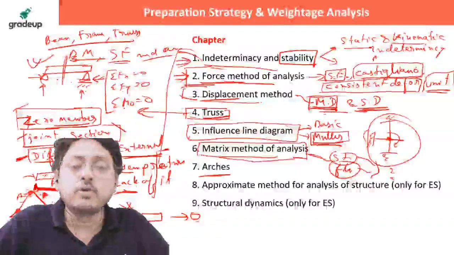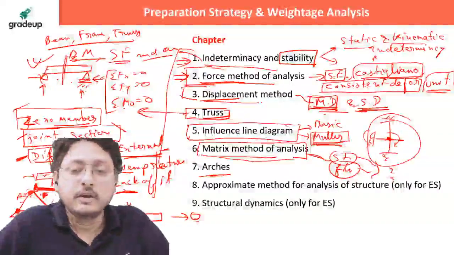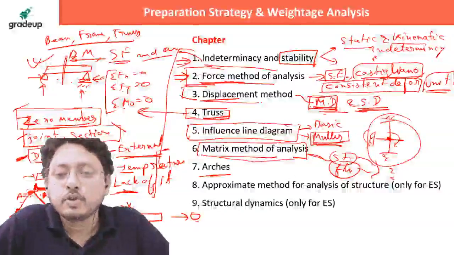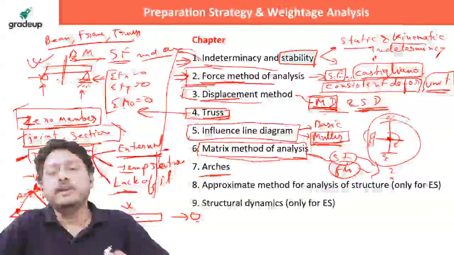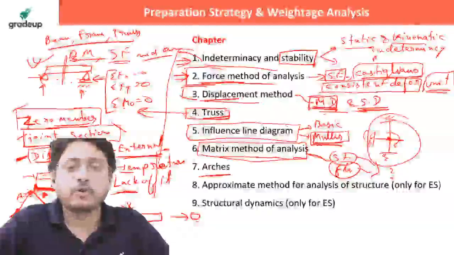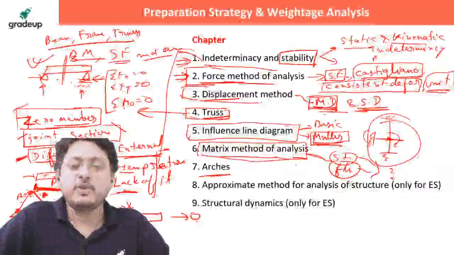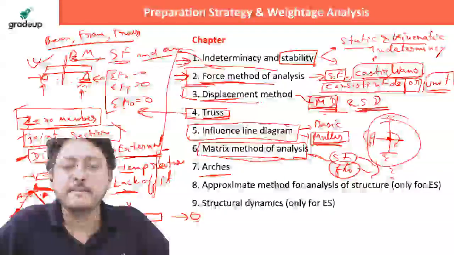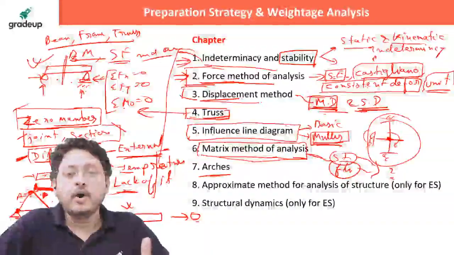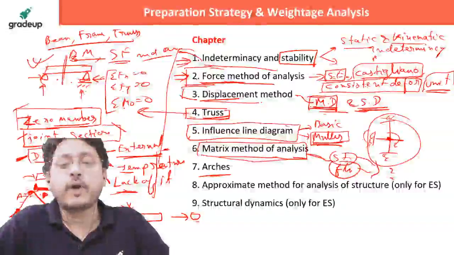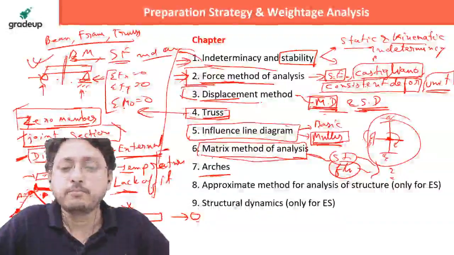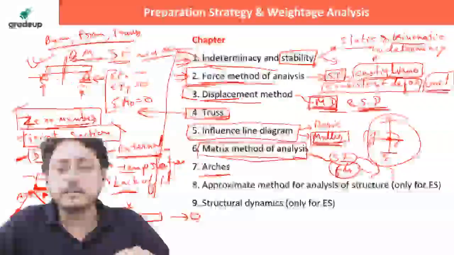So you need to know how to develop that 2x2 matrix for GATE and ES problems in general. So in the matrix method, you do not have to see very long and lengthy problems. If you are not going for lengthy problems, of course this will be very convenient and easy. So this chapter is not that tough. It's very easy. And altogether, there's one more thing I would like to add here. Just give me 1 second.